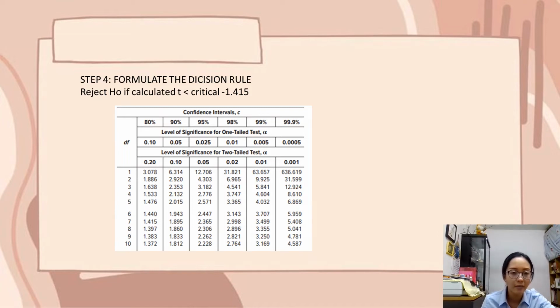Now we move to step number 4, formulate the decision rule. Reject H0 if calculated t is less than critical negative 1.415. We can get the critical t value from the t-distribution table. As we can see in this table, we use a one-tail test in this question, alpha is 10%, degrees of freedom is 8 minus 1, which is 7, and we get the answer 1.415. Since it is a less-than test, we need to put the negative sign.